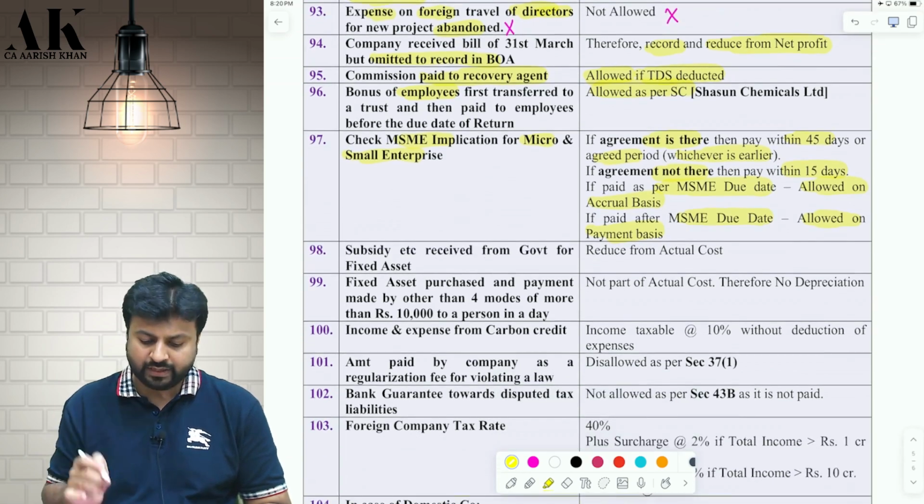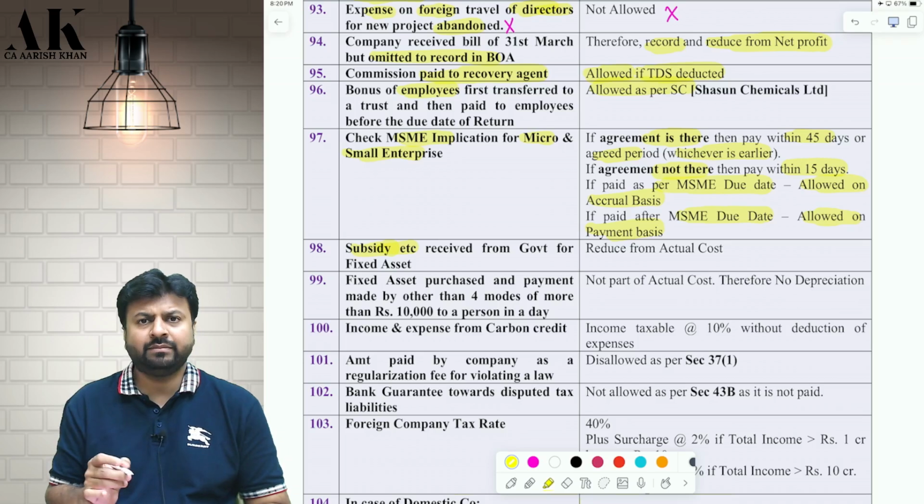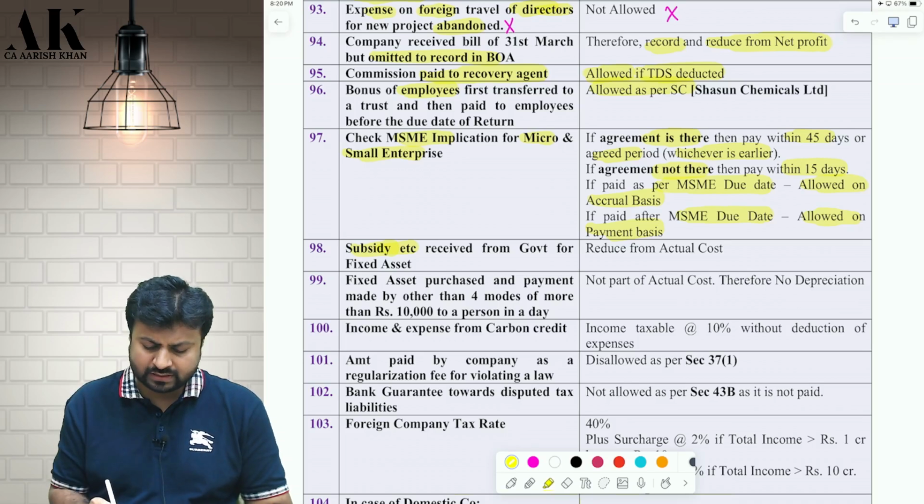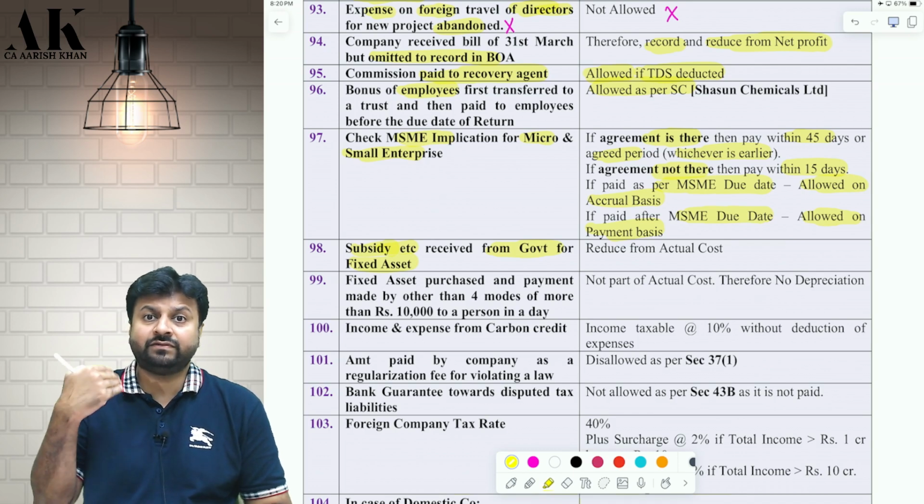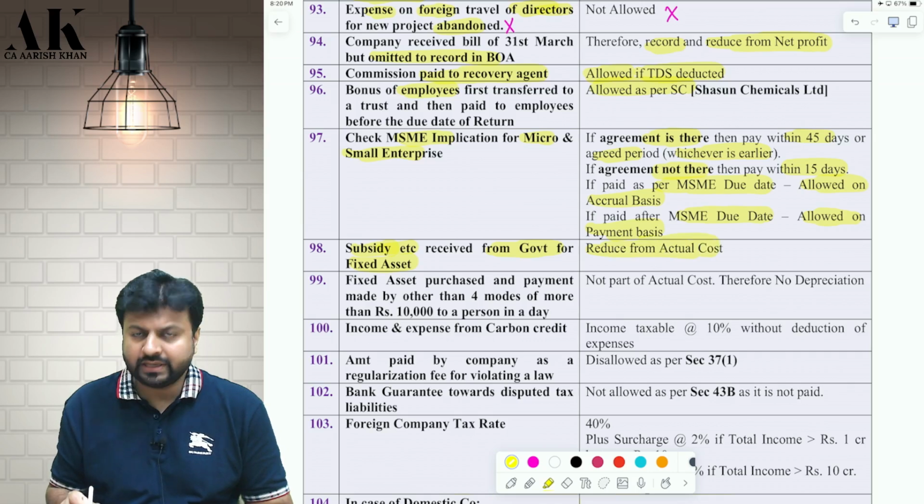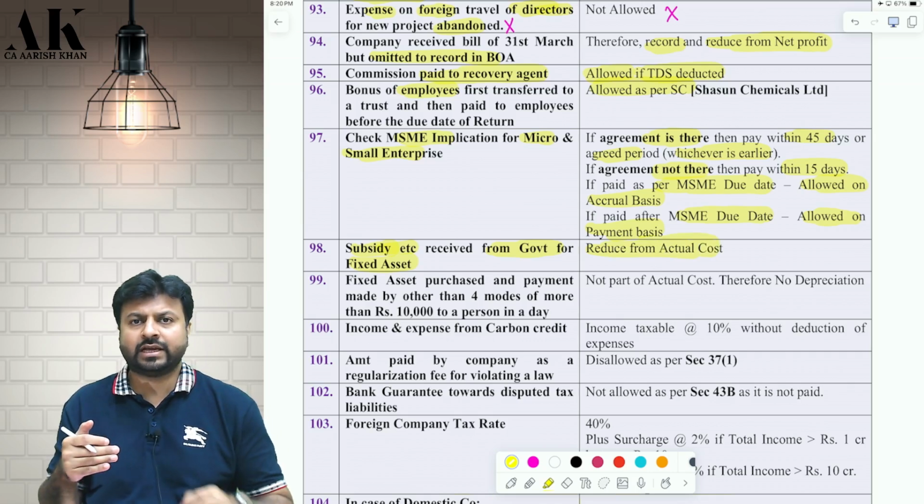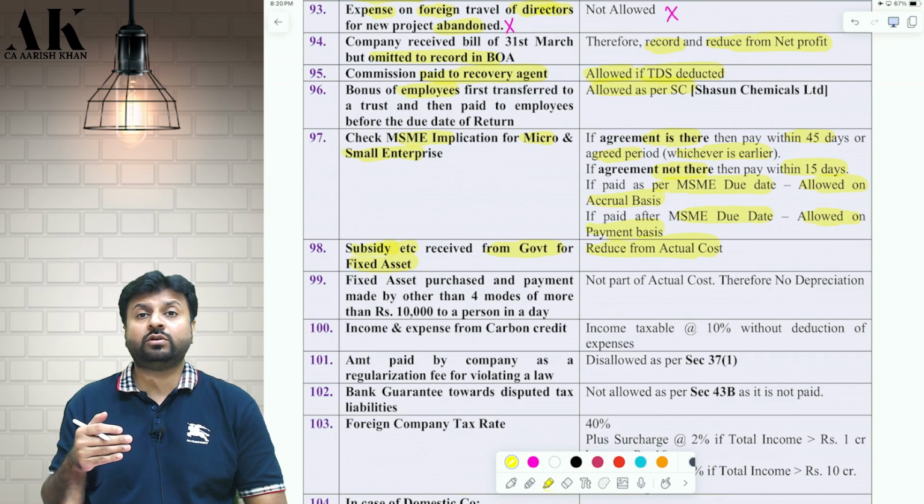Okay. Next point, if you receive any subsidy, grant, reimbursement from government or any person for a fixed asset, then it will be reduced from the actual cost of the asset. You will reduce it from the actual cost of the asset as per Explanation 10 to 43(1).